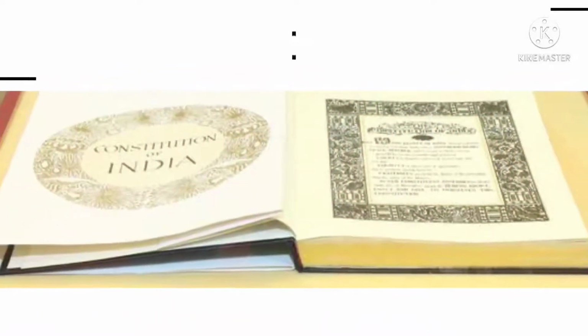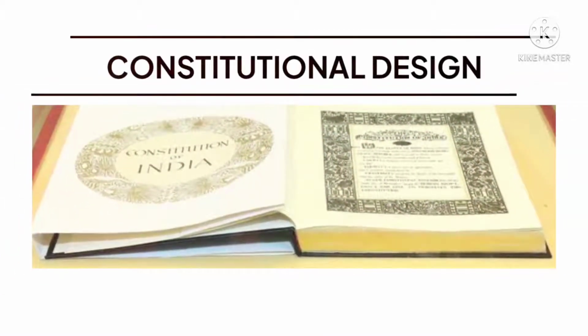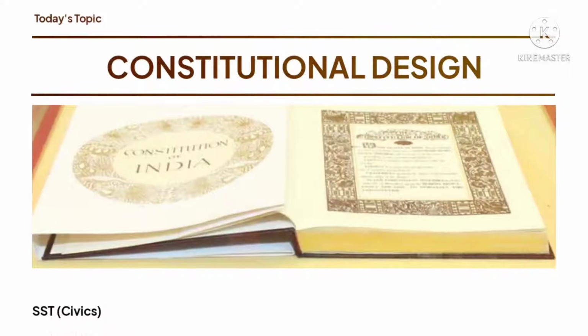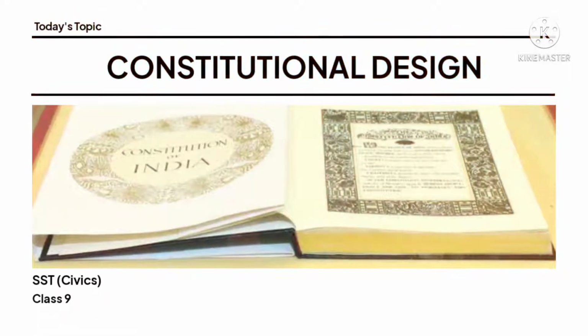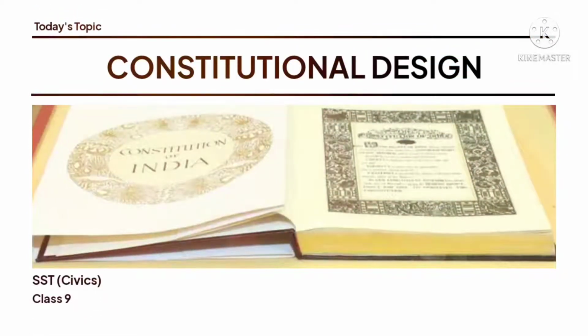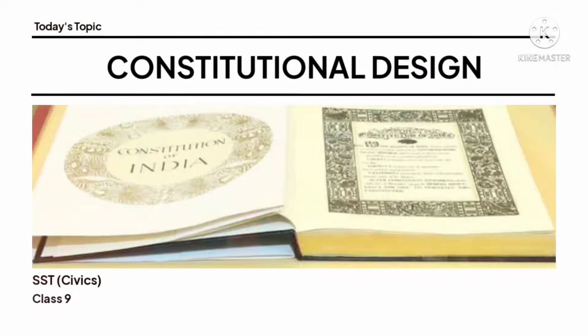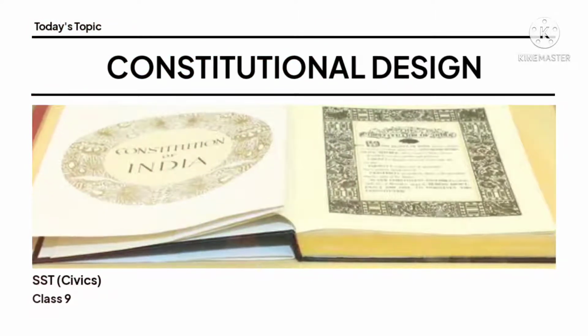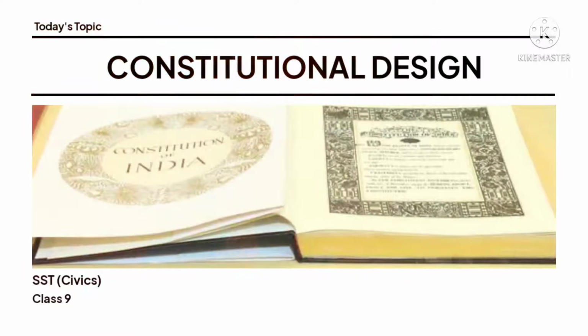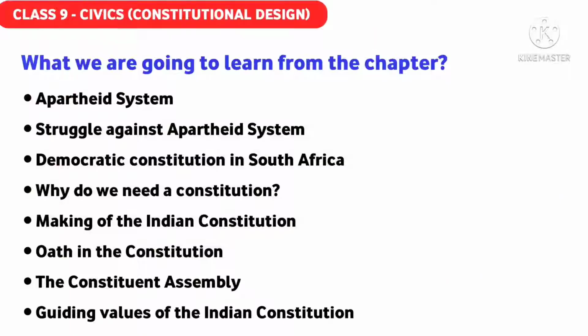So students, today we will start a new topic, a new chapter, a new session from your civics, chapter number 3, Constitutional Design. In this chapter, we are going to read about the apartheid system, what is the apartheid system and the democratic constitution in South Africa. Both things are interrelated.